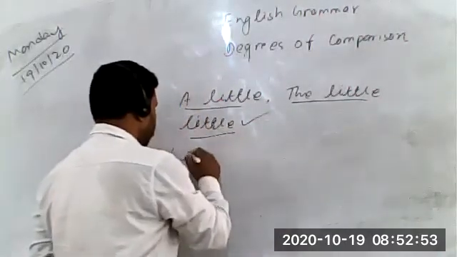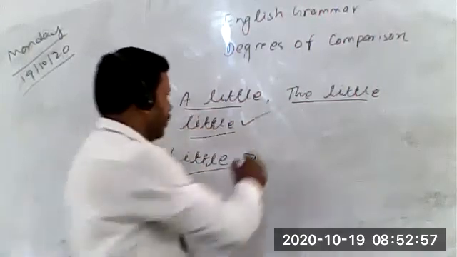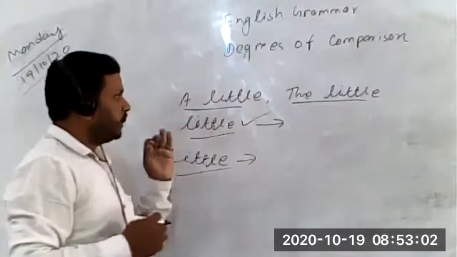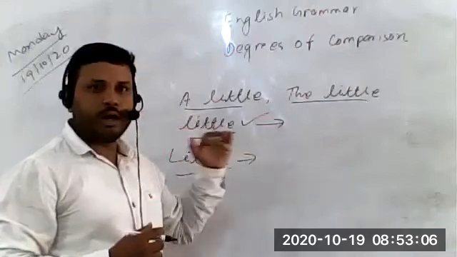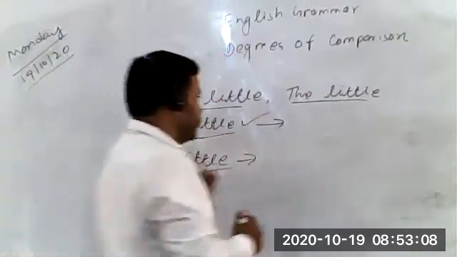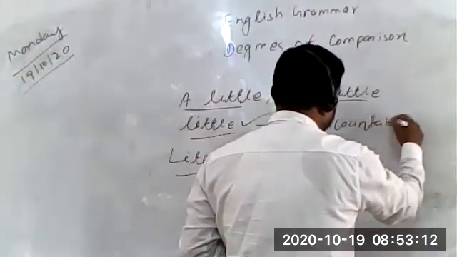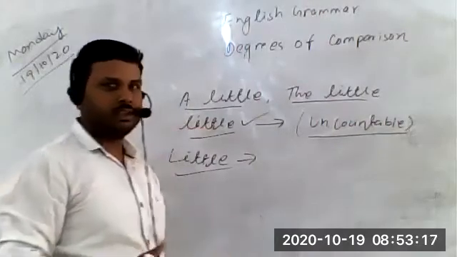So let's first take little. Students, before we discuss it, let me tell you one thing: little is only used for uncountable nouns. Remember, it is only used for uncountable nouns. What is an uncountable noun? The things which we can't count are uncountable.